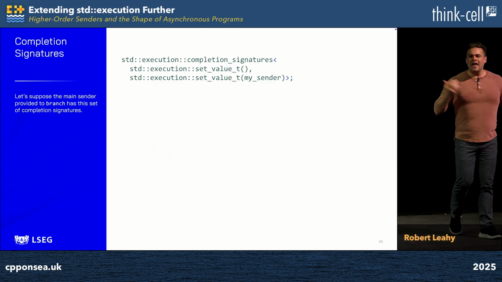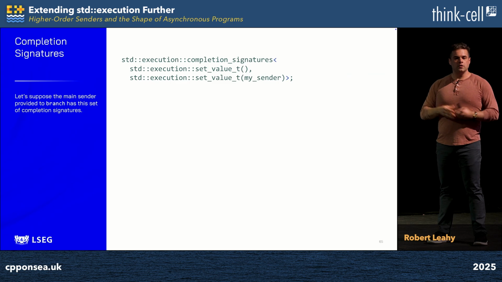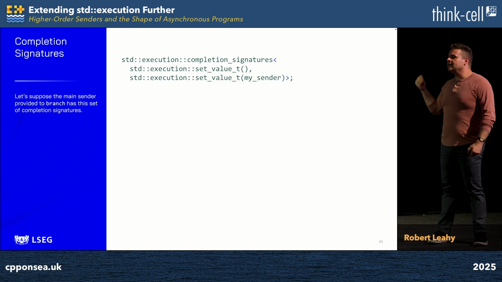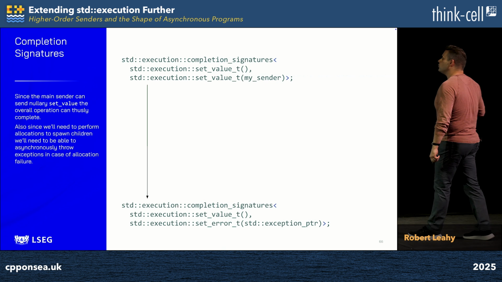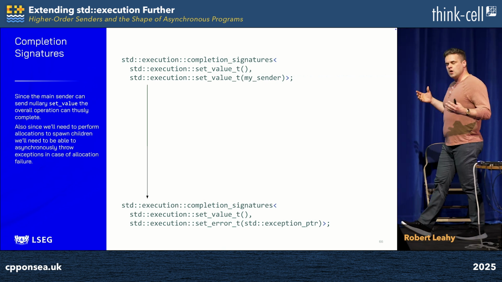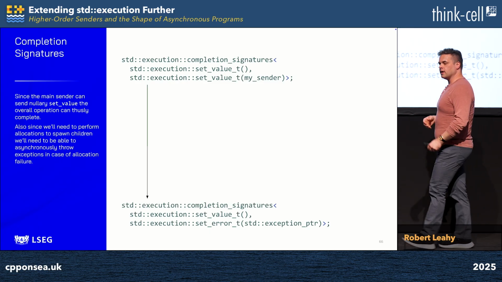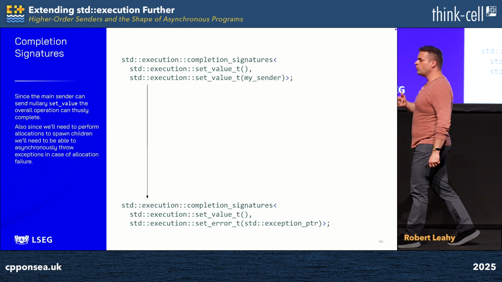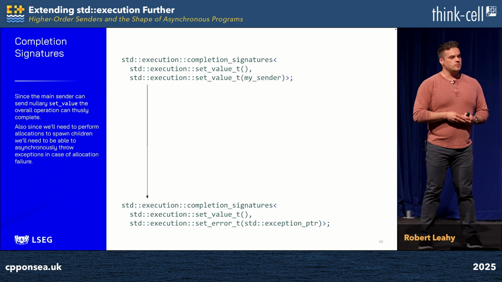We have a main sender, and it can complete in two ways. It can send set_value(T), or it can send set_value(my_sender). Note that this is a higher order sender, which is exactly what we demand. And looking at this, we can immediately start filling in our candidate set of completion signatures. If the main sender can send set_value(T), that means it can report end of file. That means we can reach the end of the work. That means that we can send set_value(T) in turn. But we know that we're going to branch out to a bunch of children, and to do that, we're going to need to allocate dynamic memory. And that can throw an exception, so we also know that we can asynchronously throw an exception by sending set_error(std::exception_ptr).